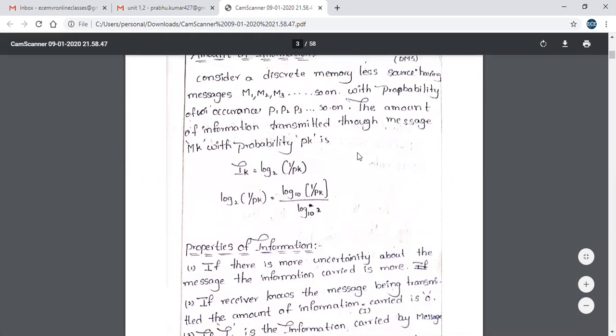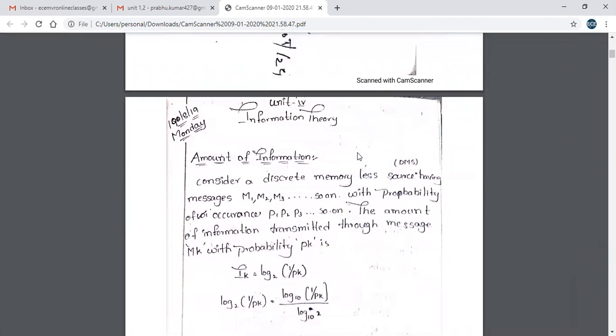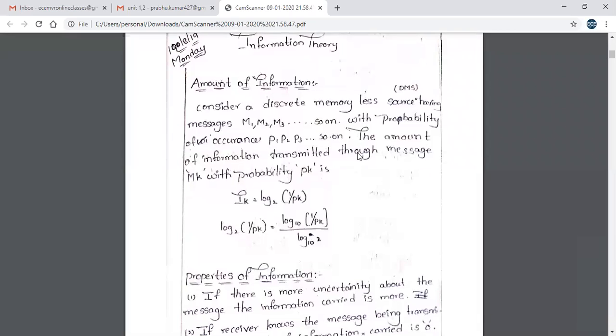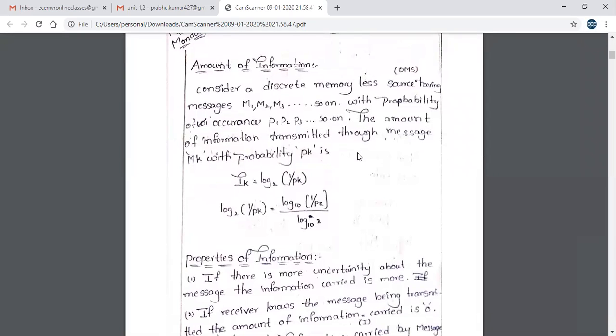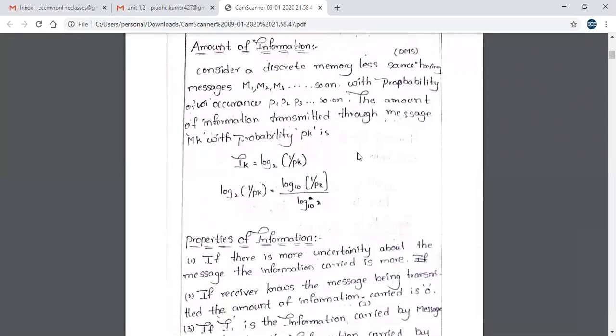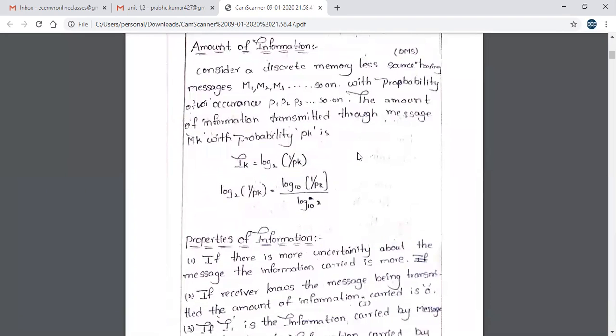Good morning, everyone. Today we start the fourth unit. It is information theory. In the third unit, it is fully problematic. I think it is unable to explain in an online class. So I will start the fourth unit. In the fourth unit, it is information theory.